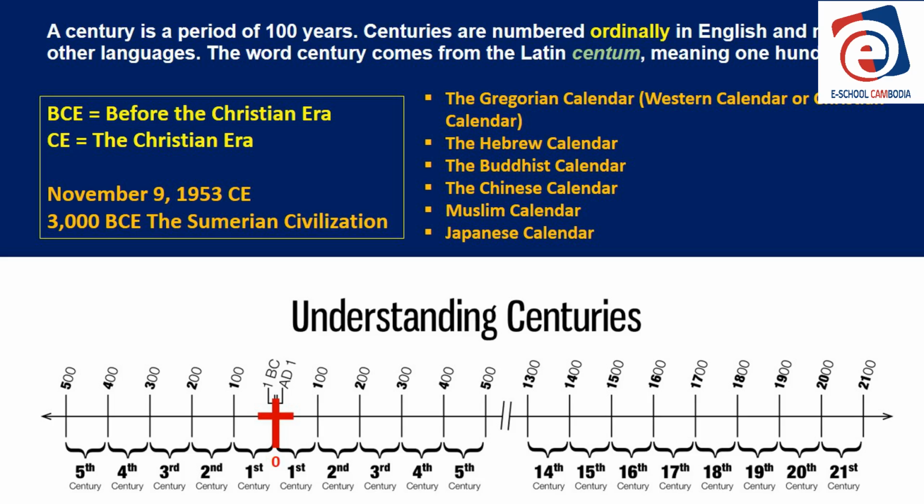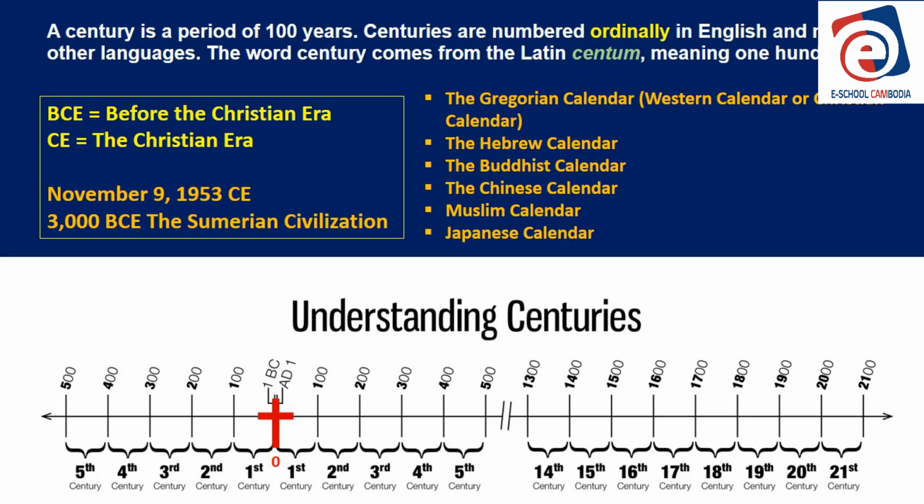Centuries are numbered ordinally. The ordinal number is when we say first, second, third, fourth, fifth. Those are called ordinal numbers. The common numbers are 1, 2, 3, 4, 5. But when we say first, second, third, that's called ordinal numbers. And so centuries are numbered ordinally in English and many other languages.